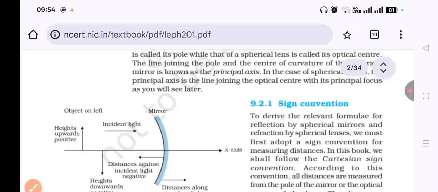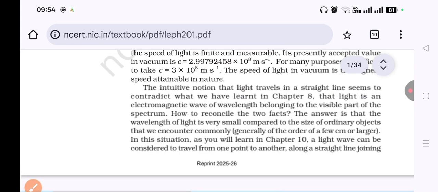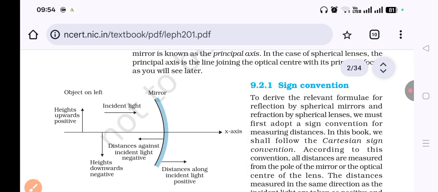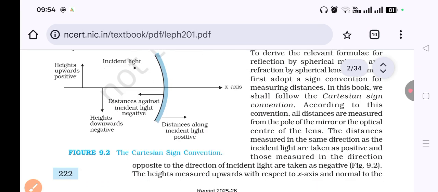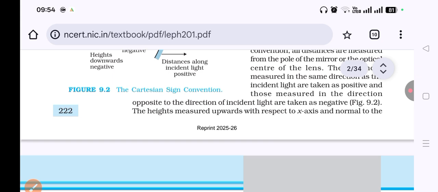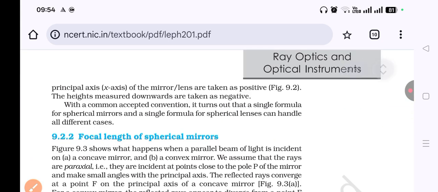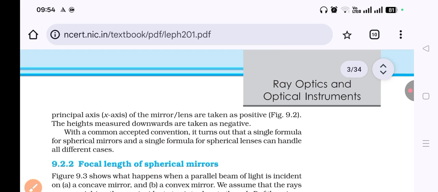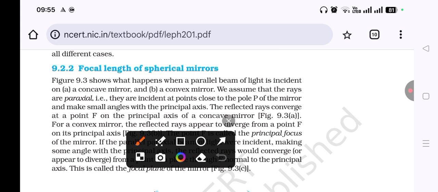There is mention of paraxial rays, which is a very important thing. Those rays which are very close to the principal axis, we consider as paraxial rays. For paraxial rays, the angle of incidence and angle of reflection will be very small. That will be handy for our derivation. We will take this assumption, and this is the important line here: we assume that the rays are paraxial.